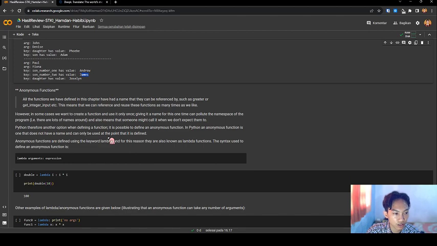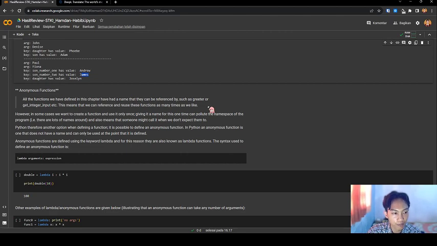All the functions we have defined in this chapter have had a name that they can be referred by, such as greeter or get integer input. This means we can reference and reuse these functions as many times as we like.